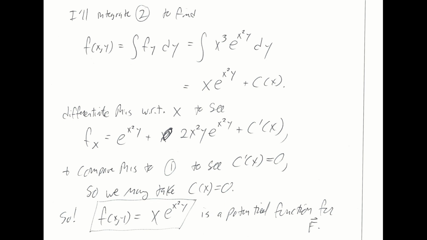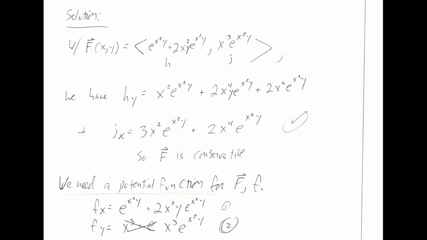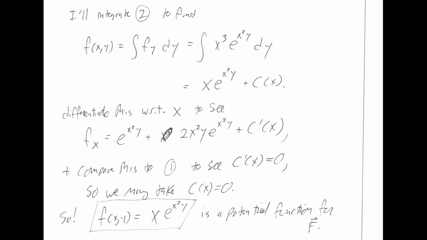So here's an expression for little f sub x that I derived from this expression for little f. I can compare this to equation 1 on the previous slide, shown here, and I can see that c prime must be 0, and so c of x is a constant, and we can take it to be the constant 0.